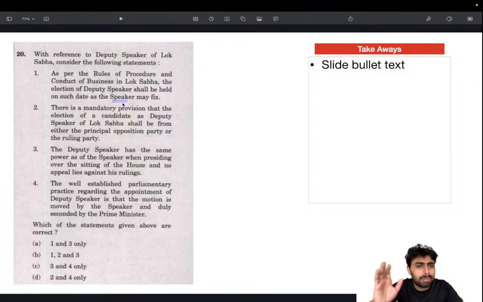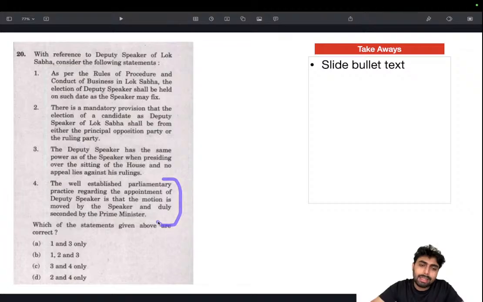Then the other person who is capable of doing that is the president only. But the president fixes the date of election of the speaker, not the deputy speaker. That's one thing. Then there is a well-established parliamentary practice regarding the appointment of the deputy speaker: the motion is moved by the speaker and duly seconded by the prime minister. Compare 1 and 4. This seems very off.